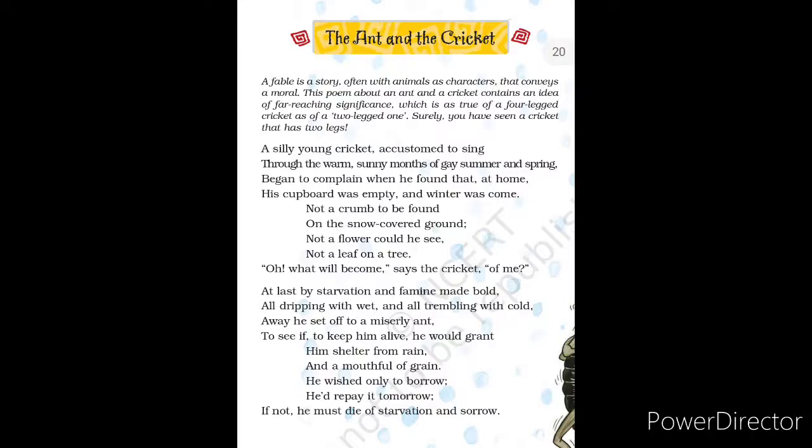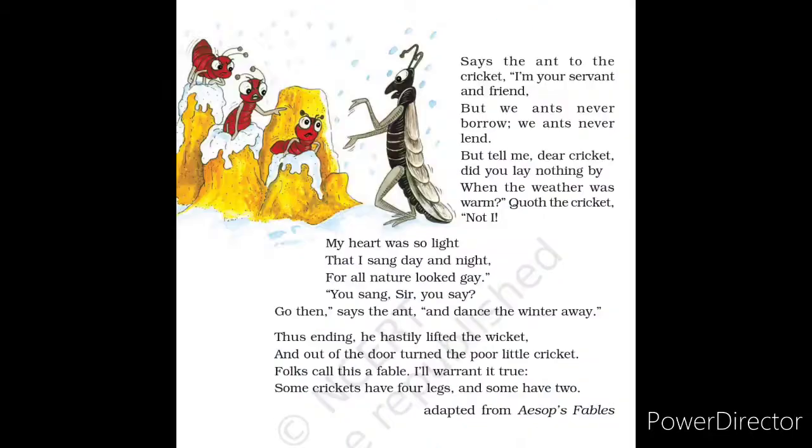Whatever you are giving to me, the grains, I borrow from you, and definitely tomorrow, soon, I will repay it back to you. Else his end had come, he would die of starvation. This was the explanation of the fourth stanza. Let's see the fifth stanza here.